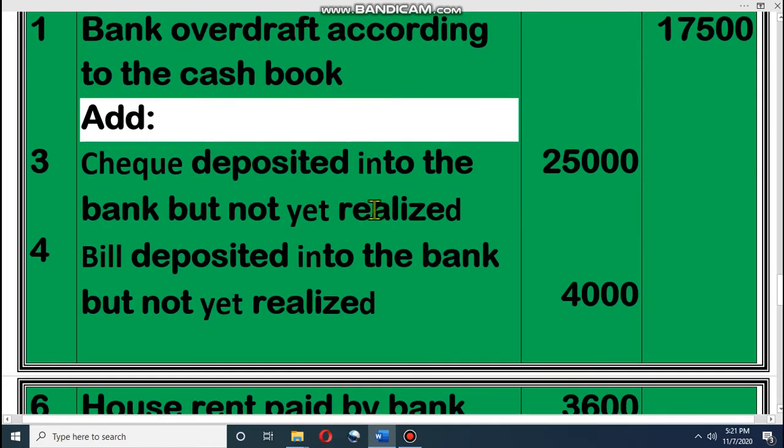Look at this: cheque deposited into bank but not yet realized. That means I have deposited in the bank. If I deposit in the bank, that means our bank money increases. That means I made it a debit. Who made it a debit? We made it a debit. That means if we made a debit, that will be added. That's why it is added.